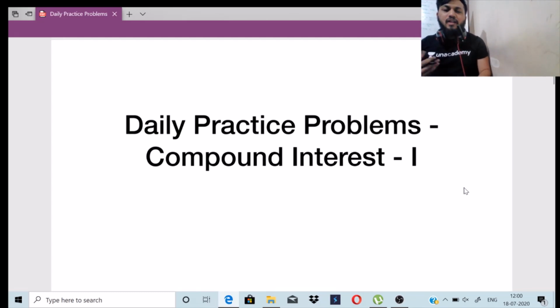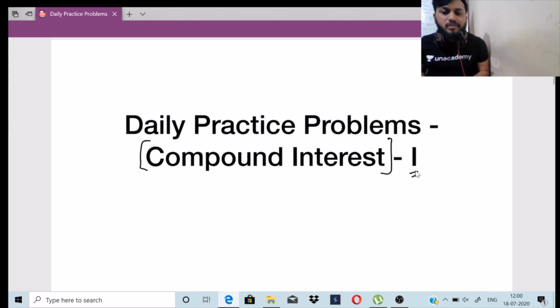So we had a lot of quant topics, and we did daily practice problems on each of the crux quant topics which come in our general aptitude section. Now I will be moving on to a new topic by the name compound interest. You might know that simple interest and compound interest are correlated with each other. We did three sessions of daily practice problems on the simple interest topic. So now I will be starting with the compound interest topic.